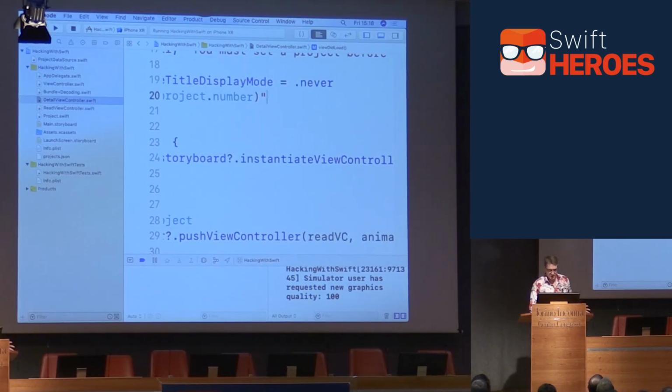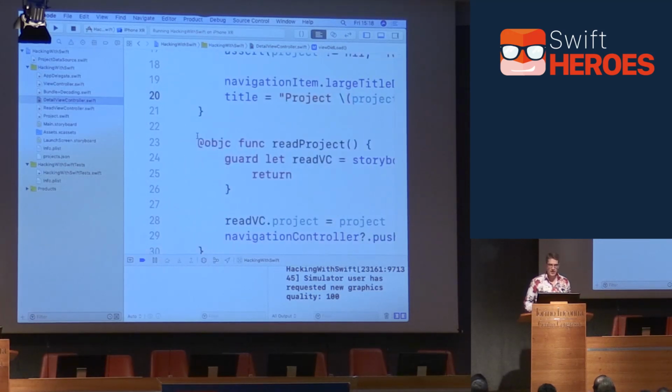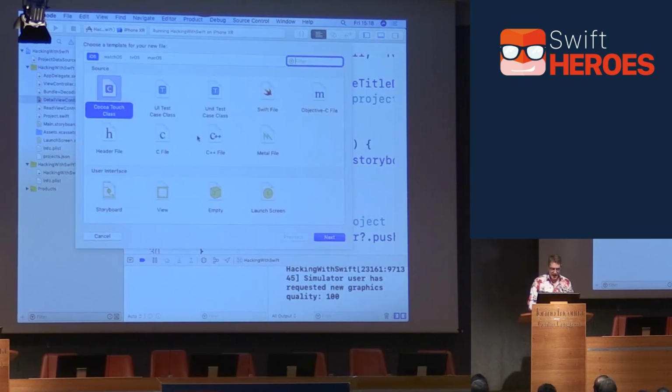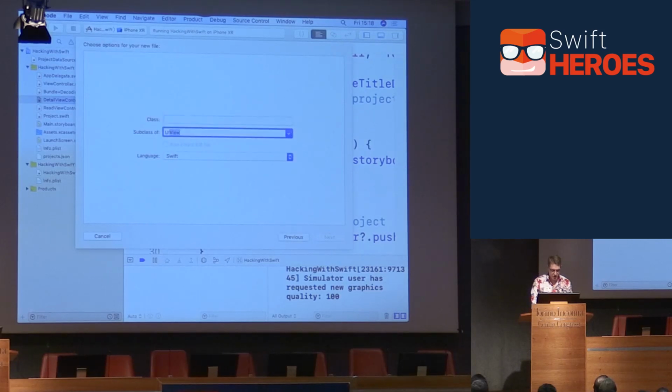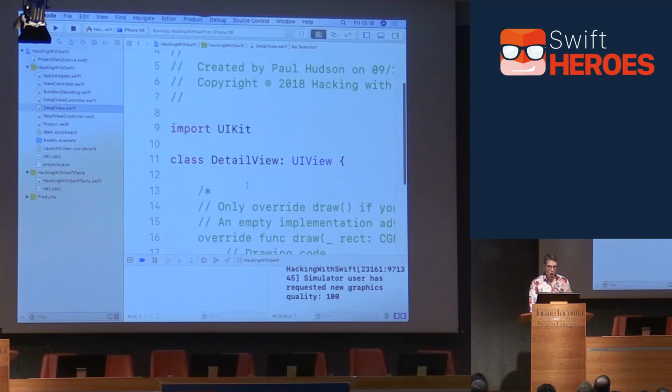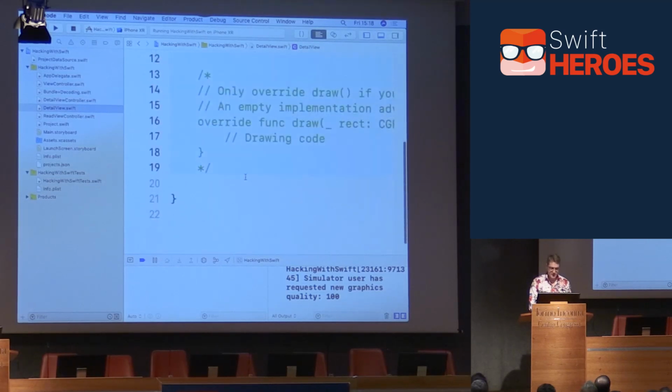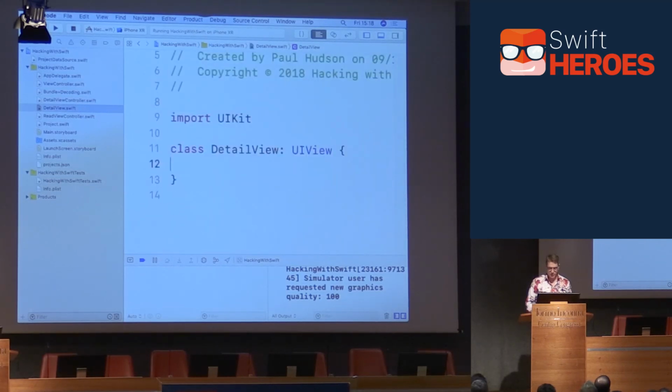That's the view's responsibility. A smarter idea, a better idea, is to use that mystical V in the MVC acronym, the view layer. So I'll press Command-N to get another new type, a subclass of UIView. And I'll call this thing DetailView. And then create that. Yes, it's fine. And this will hold our code for making that detail view. All that stuff we had in the view controller before.